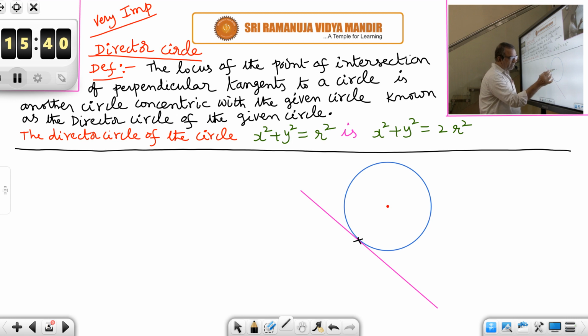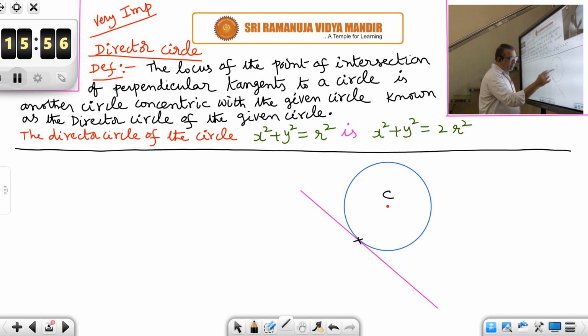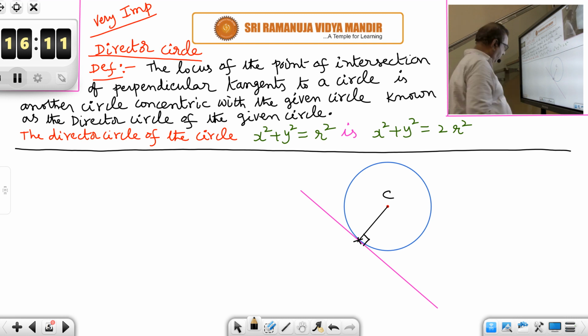So this is the center of the circle. The red dot is the center of the circle C. Radius I am joining. This is the radius. Radius and tangent are perpendicular, so therefore the angle will be 90 degrees, is it not? So we have drawn one tangent. We have to draw another tangent to the circle, but the tangent must be perpendicular to this.